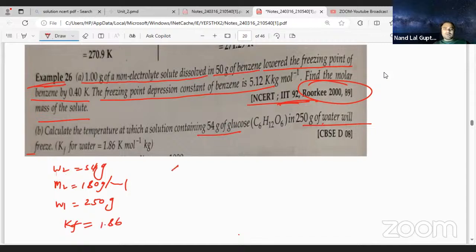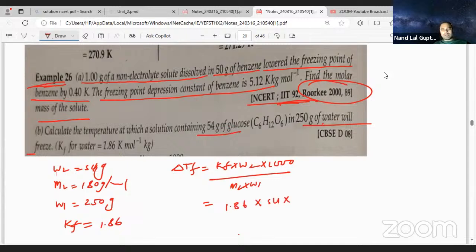So first of all you calculate delta TF. So what will be there? Kf into W2 into 1000 divided by M2 into W1. So Kf 1.86 they have given. W2 they are talking about 54, multiply by 1000. M2 already you got 180. W1 already 250 given. 10 and 10 cancel out.